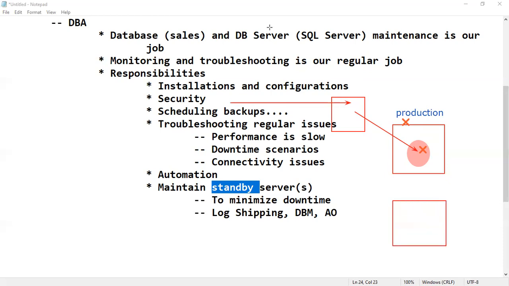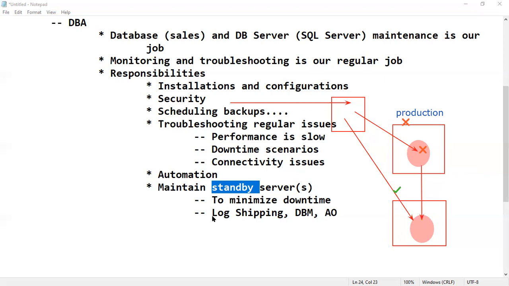Whatever changes are made in this production database copy, the same changes are applied to this standby copy as it is. We maintain it as an exact copy. So tomorrow, if this production database or server crashes or something happens, we immediately make the application continue its work with the standby database. So we have to copy the production server into the standby server. Yeah, correct.